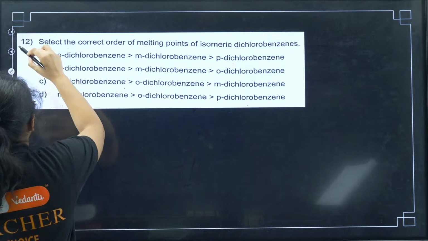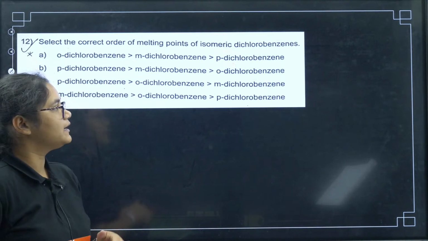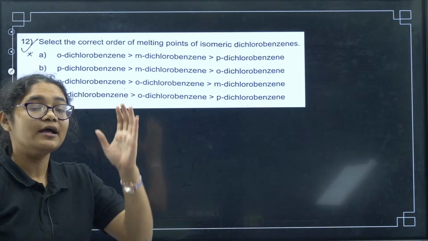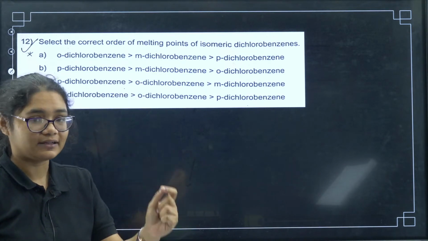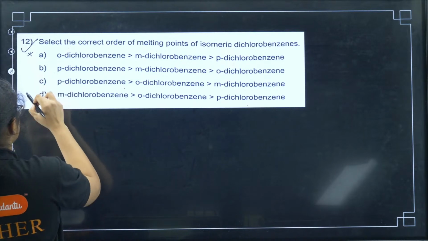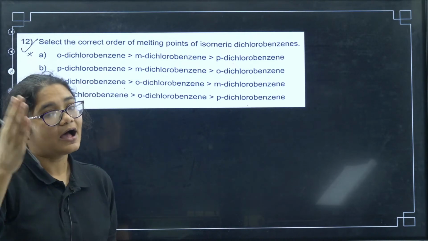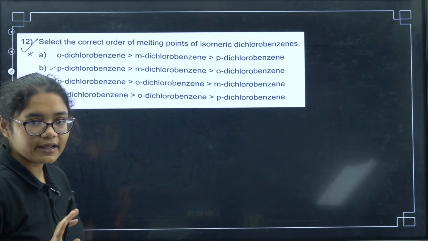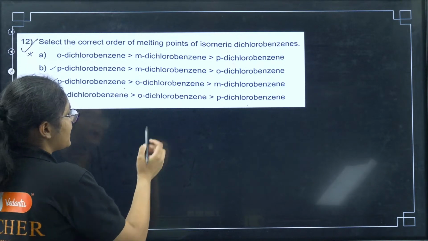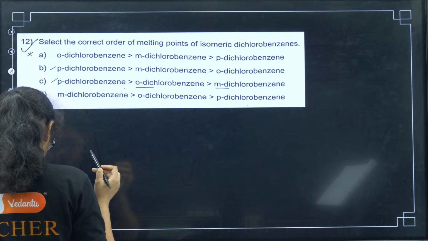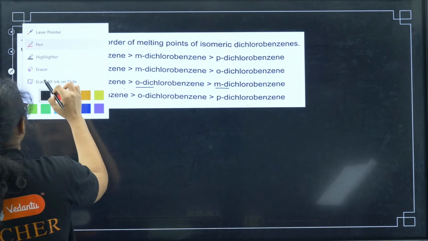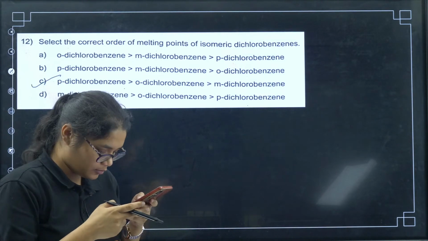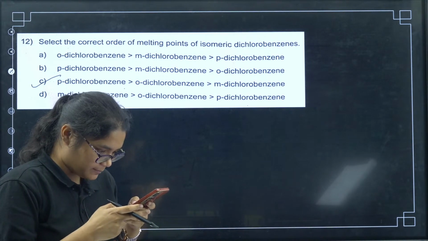12th question, again a bit tricky. Select the correct order of melting point of isomeric dichlorobenzenes. We know that para-dichlorobenzene is symmetrical in nature. It fits the lattice better. So para-dichlorobenzene will have the highest melting point. So here we have option B or C, clear? It can be either B or C. After that comes ortho, and then meta. So the correct answer is option number B. Para, then ortho, and then meta. 12th one is B. How many of you have answered B?